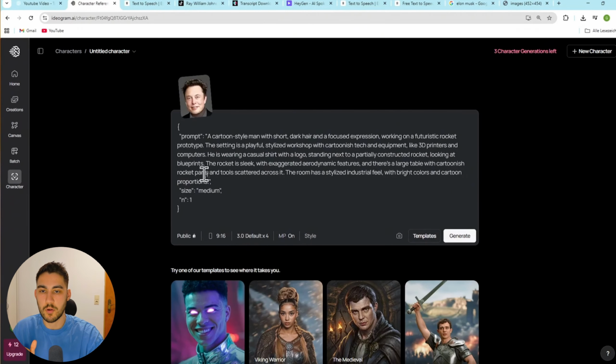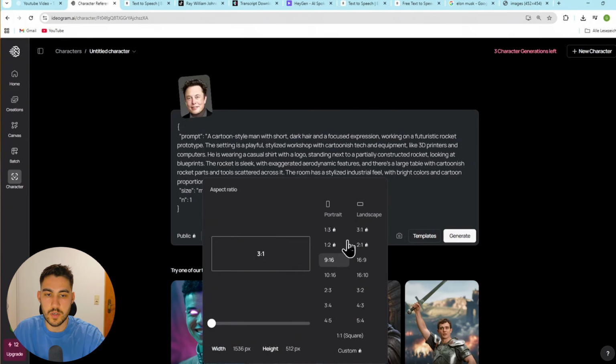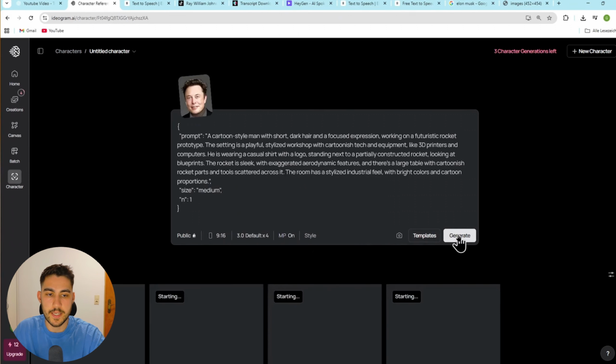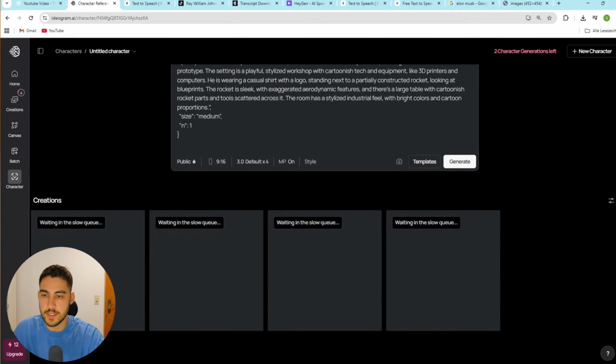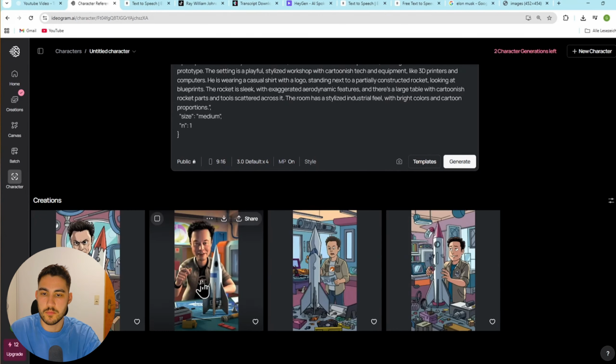Let's put in this prompt, and it's creating something like a cartoon style man with short dark hair and focused expression working on a futuristic rocket prototype. This is it. That's it. Just select your landscape that you want and click on generate. Within seconds, it's generating not just one, it's creating 4 images that you want. Normally you have 10 generations left with the free tool, but you can just create different accounts and generate as many images as you want. With this, we get 4 image generations.